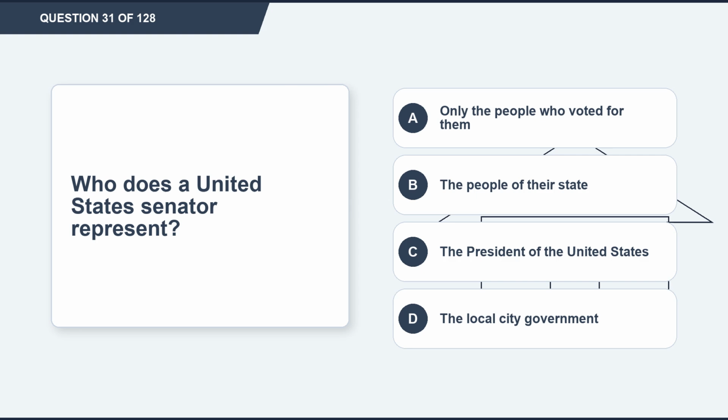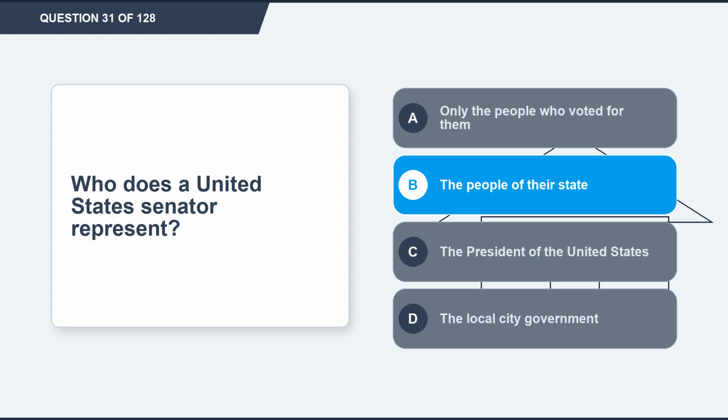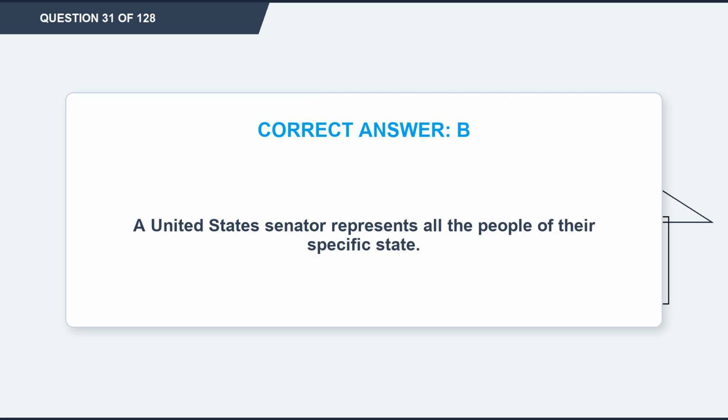Question 31. Who does a United States Senator represent? Option A, only the people who voted for them. Option B, the people of their state. Option C, the President of the United States. Option D, the local city government. The correct answer is option B, the people of their state. Explanation: a United States Senator represents all the people of their specific state.